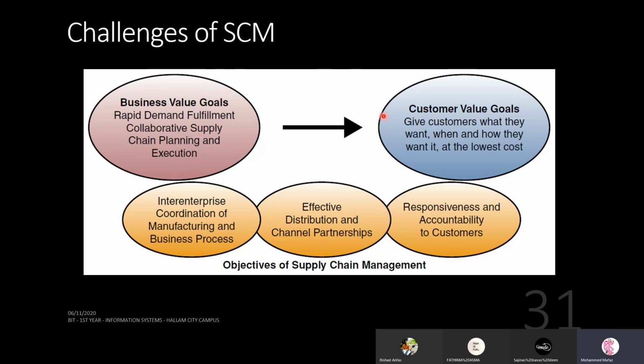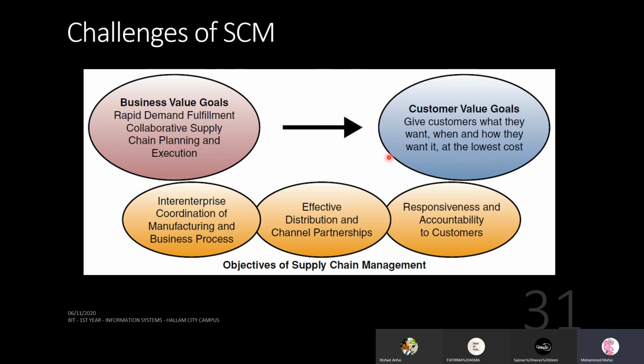At the same time, you have to make sure your business value goals align with the customer value goals, where you give customers what they want, when they want it, how they want it, but at a reasonable price, the lowest possible cost. So that is a challenge.